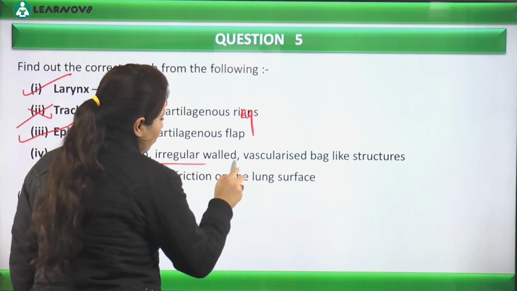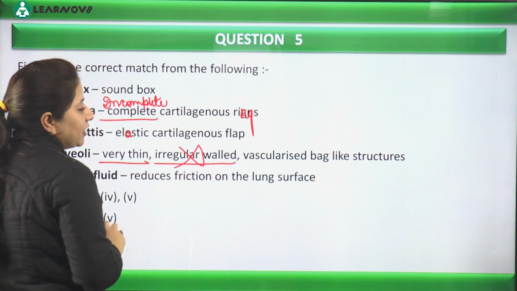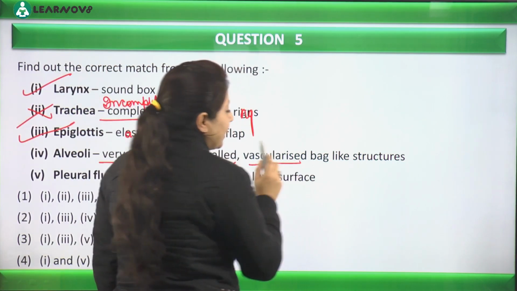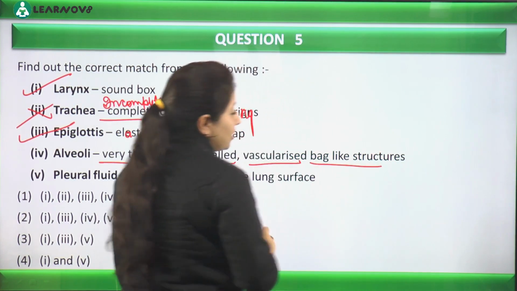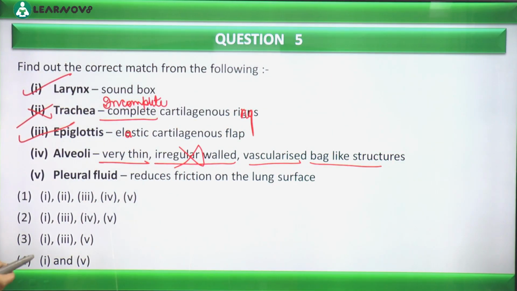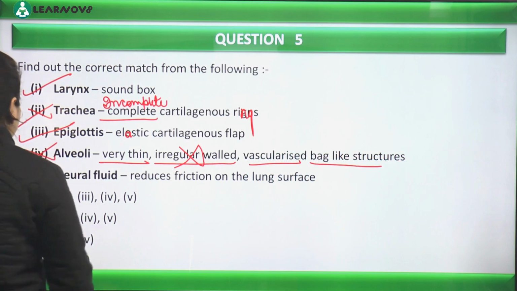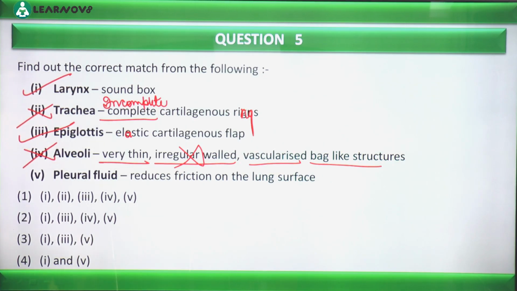Irregular walled नहीं, uniform thickness होती है, मतलब ये गलत कर दिया. Vascularized होता है, yes, it's richly supplied with blood vessels, but it's not a bag-like structure, it's a sac-like structure. Okay, so that means this is also incorrect. Now coming to the fifth option.